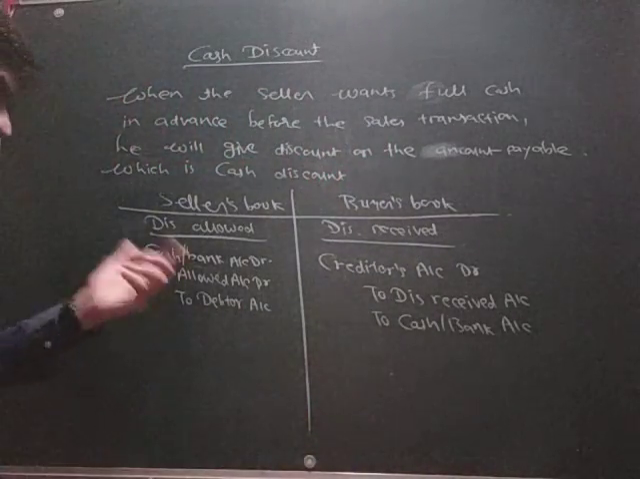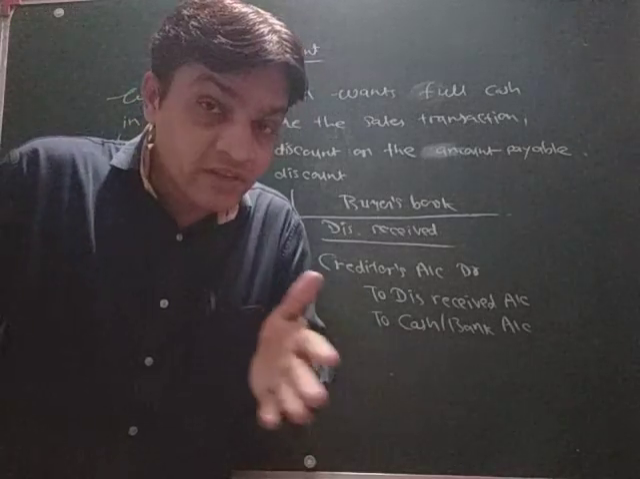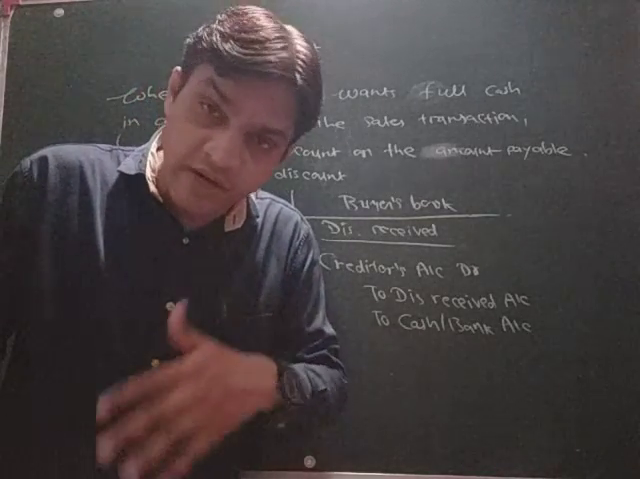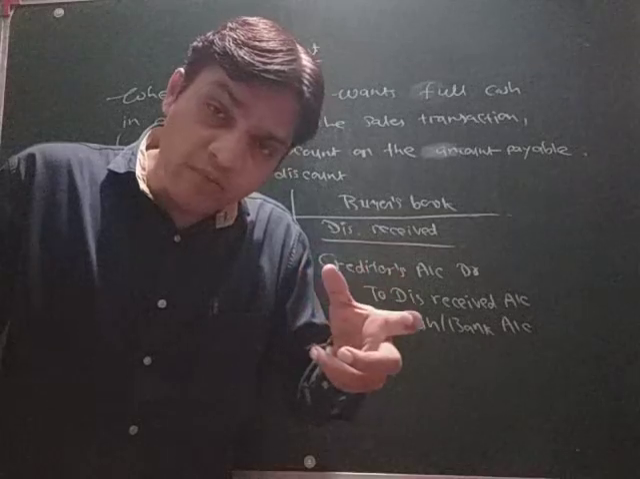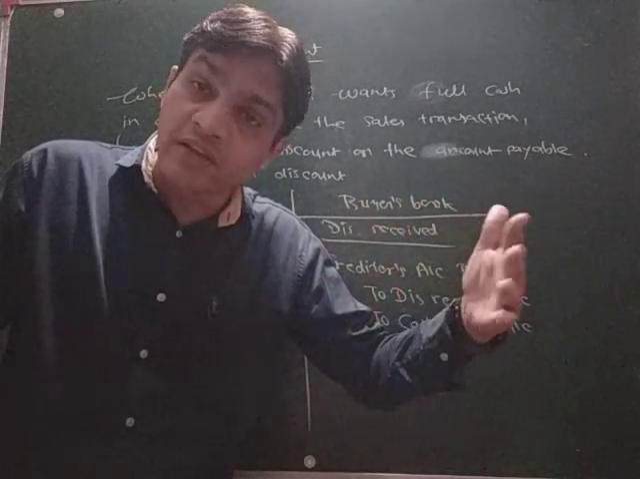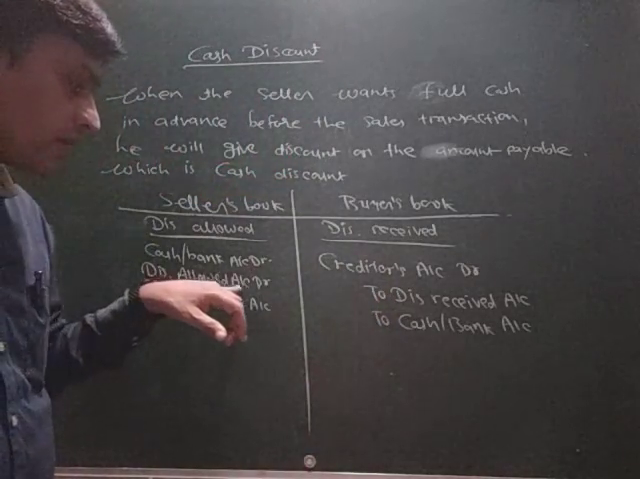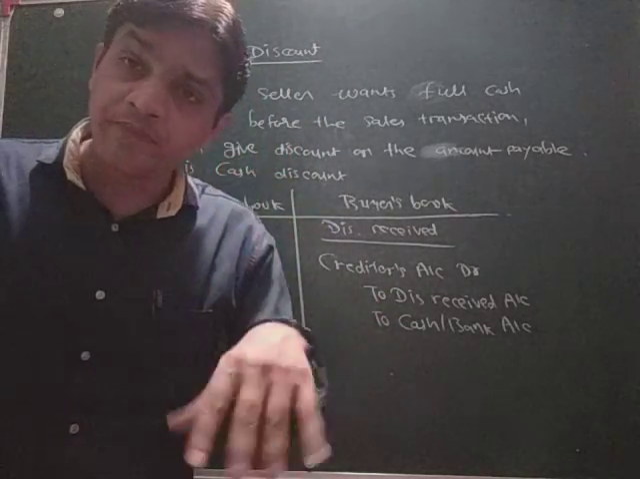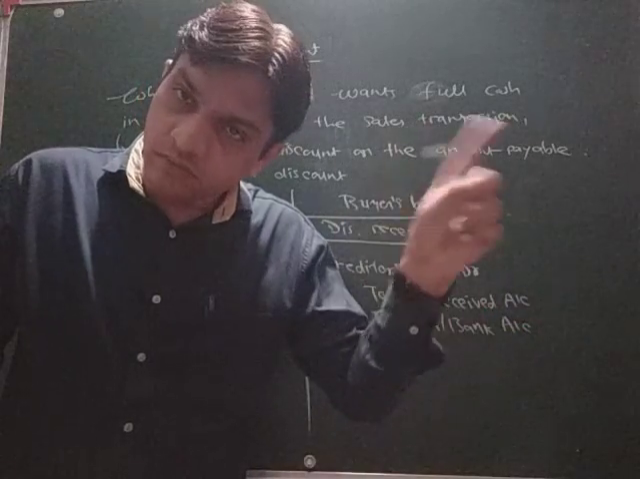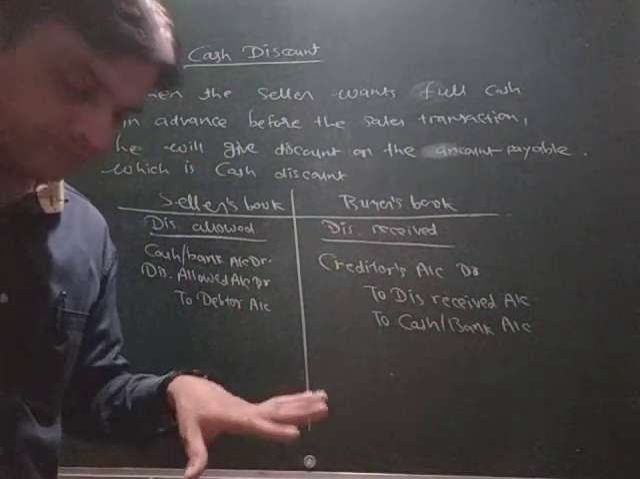First of all, the seller will receive the cash, so the cash account will be debited. One more thing, he is allowing discount, so discount allowed is an expenditure, and it will also be debited. So discount allowed account debited. To whose account? Debtors. So to debtors account credited.